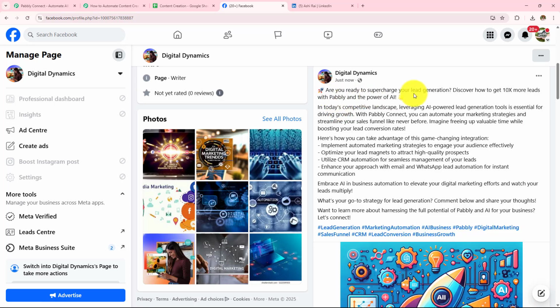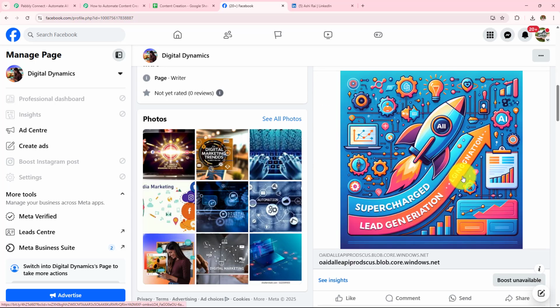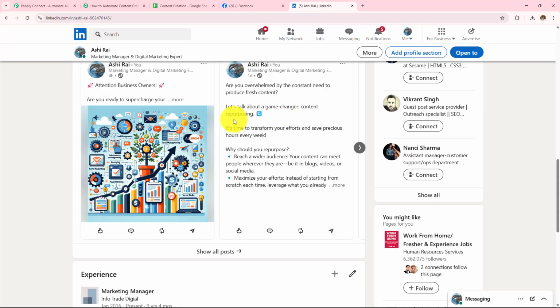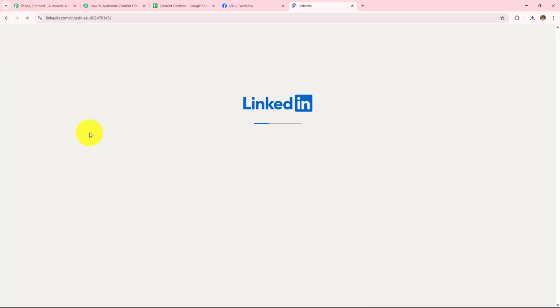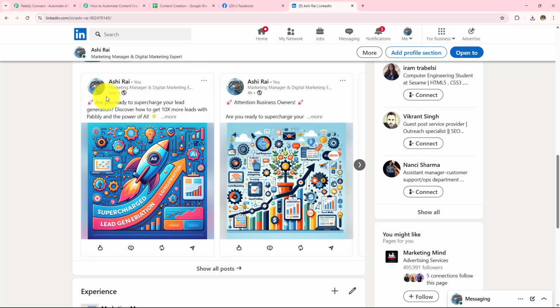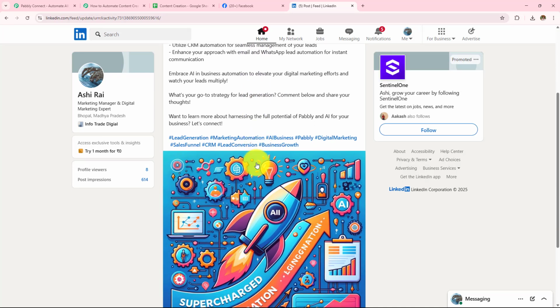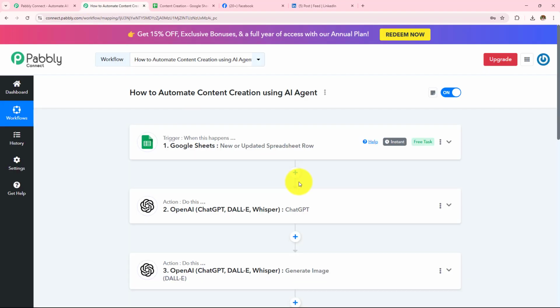Are you ready to supercharge your lead generation? Discover how to get 10x more leads with Pabbly and power of AI. So this is a very beautiful content and we have generated a very beautiful image. Now let's quickly open my LinkedIn and check whether a post has been created there or not. For that, I am going to refresh this LinkedIn page also. And here I can see that just now same post has been posted on my LinkedIn. This is the same post and the same image. So this is how this automation workflow is going to run. And now to learn how to create this, let's start creating this from the beginning.